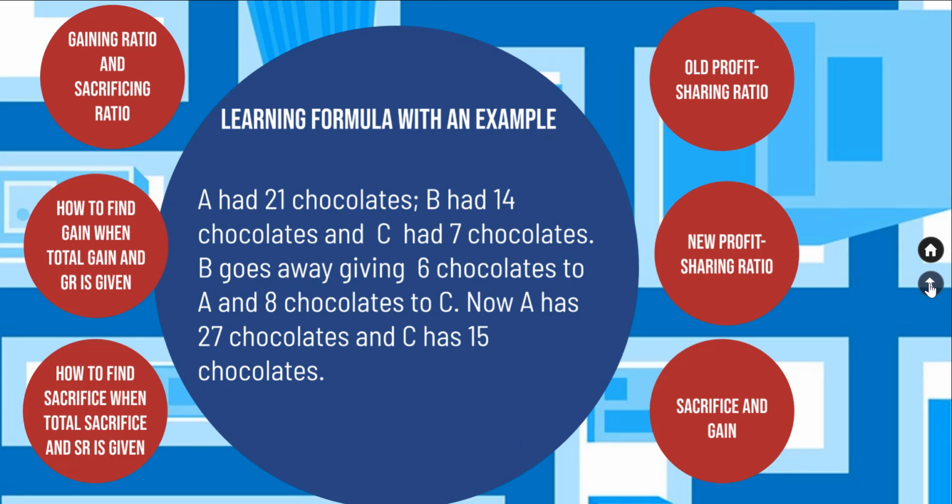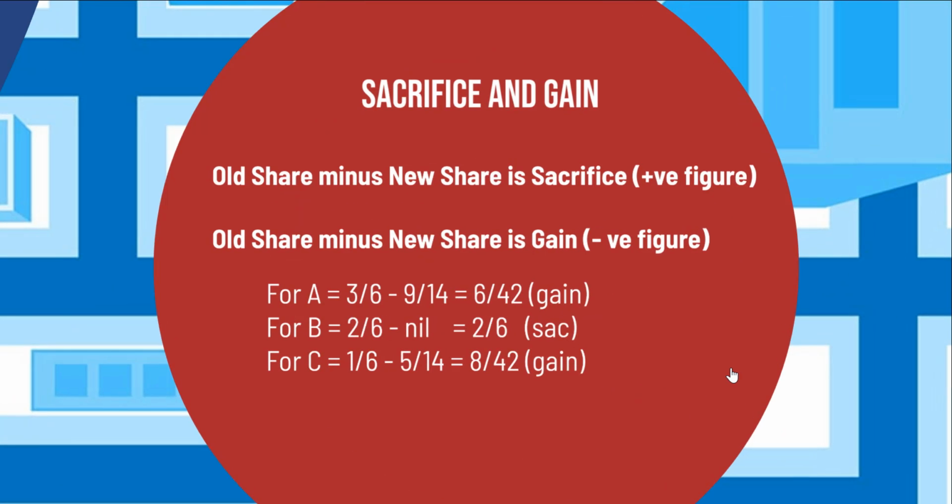Let's see who sacrifices and who gains. To get the sacrifice or the gain, we need to apply the formula old share minus new share. If we get a positive figure, we know the partner has sacrificed. And if we get a negative figure, we know that the partner has gained. Now in the case of A, the old share is 3 by 6 minus the new share, 9 divided by 14. It's a negative 6 divided by 42.